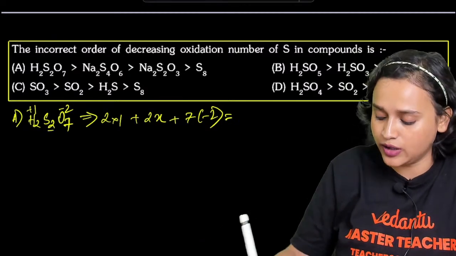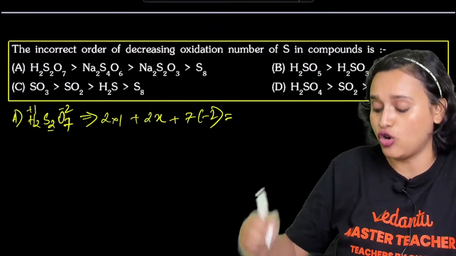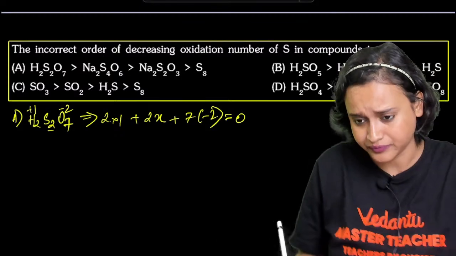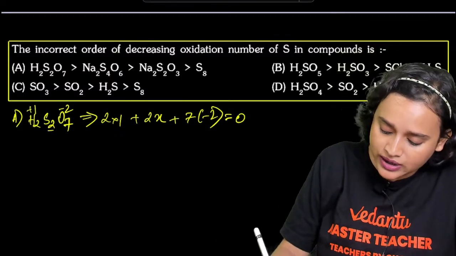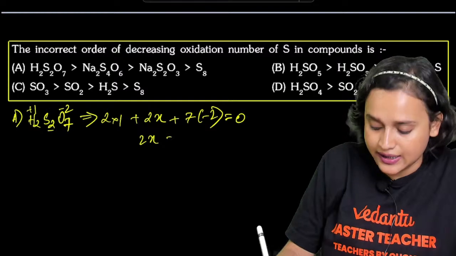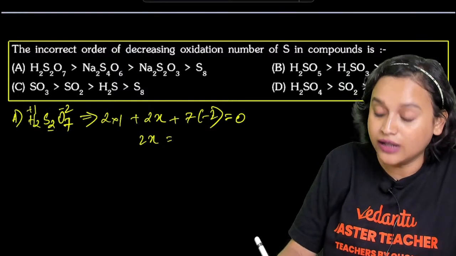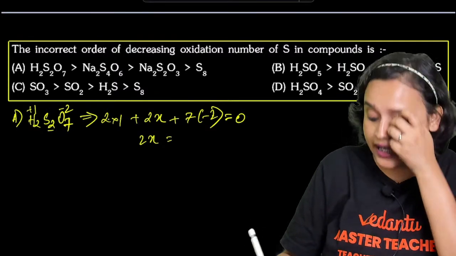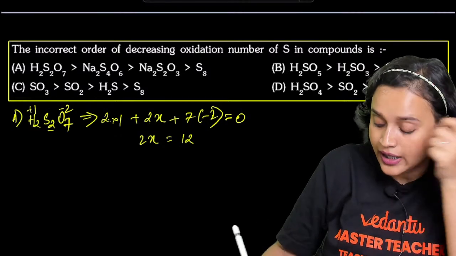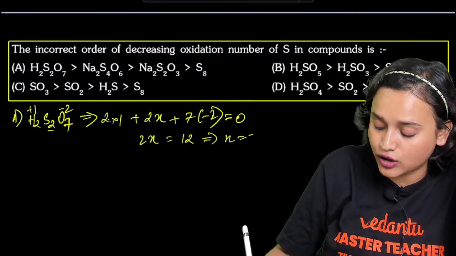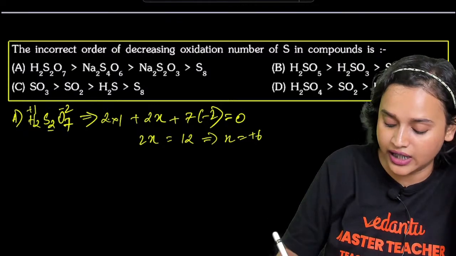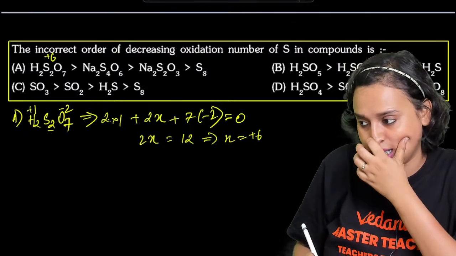There is no overall charge, so equate it with 0. Once you do it, you will get 2x is equal to 14 minus 2, which is 12. That means that x is equal to +6, everyone. So sulfur here is in +6 oxidation state. Clear?